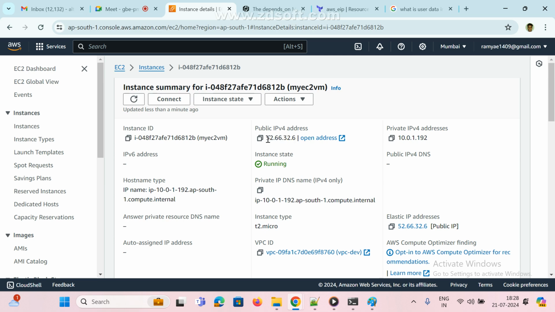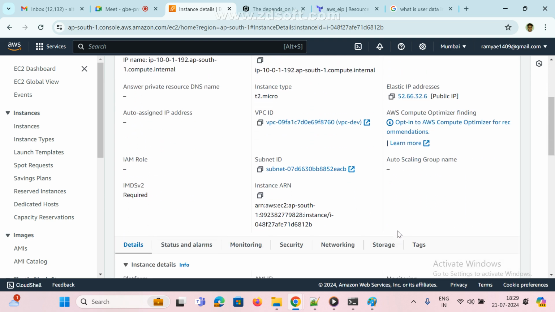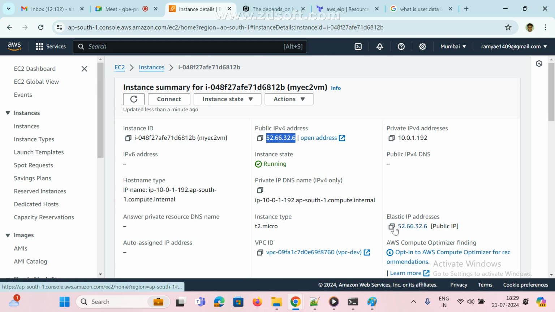See here, and this is the static IP. Even if our instance is stopped, shut down, and if I restart your instance, it will never ever change. Always it is static. Always it is static. See the bottom right, check it. Bottom right. Right side, right side. Here.